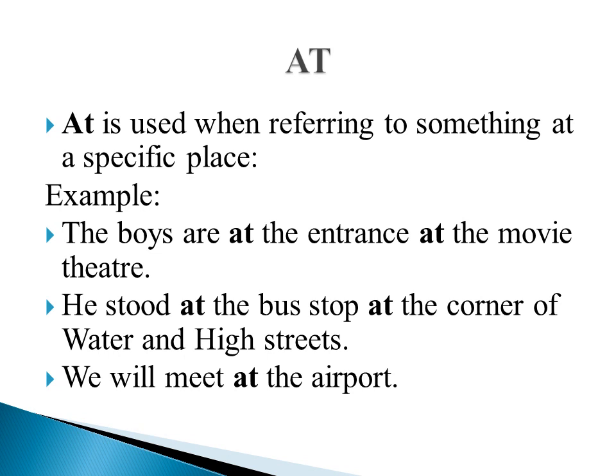We use at in the preposition of time when you represent a specific time, and in preposition of place we use at when you represent a specific place. For example, the boys are at the entrance at the movie theater. He stood at the bus stop at the corner of Water and High Street. We will meet at the airport. So in all these sentences we are representing a specific place, so we are using at as your preposition.